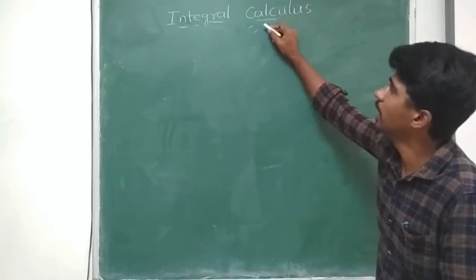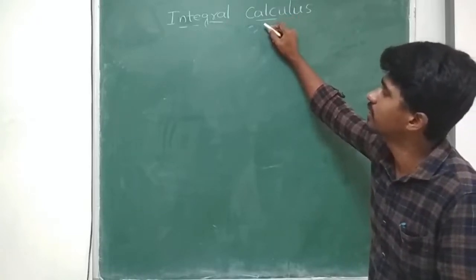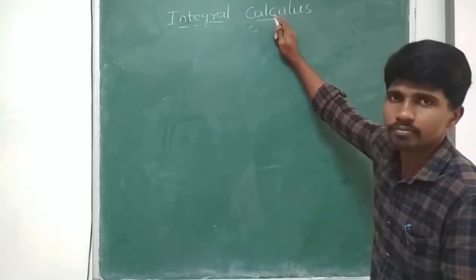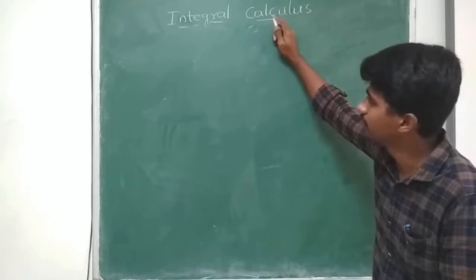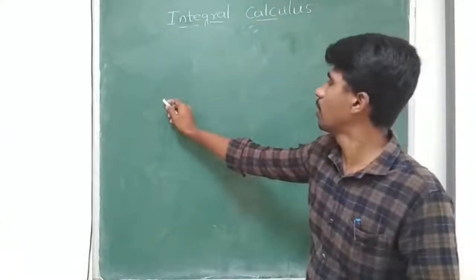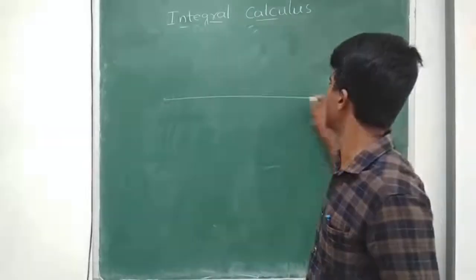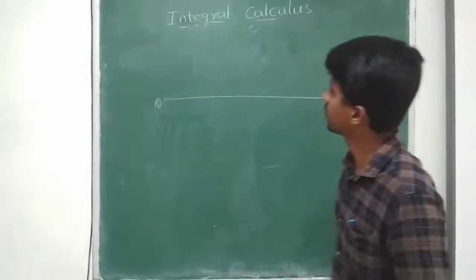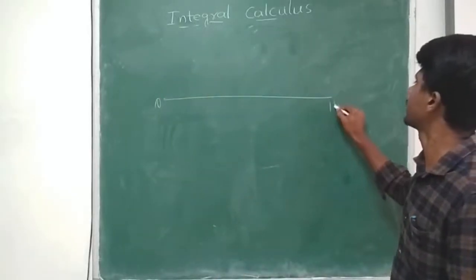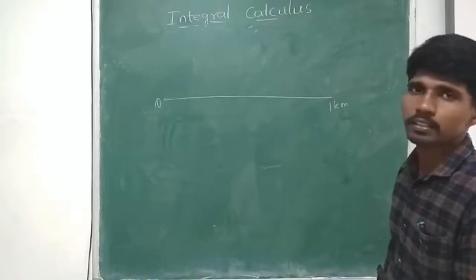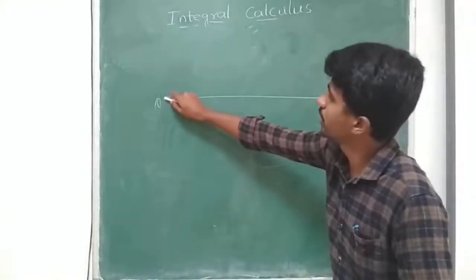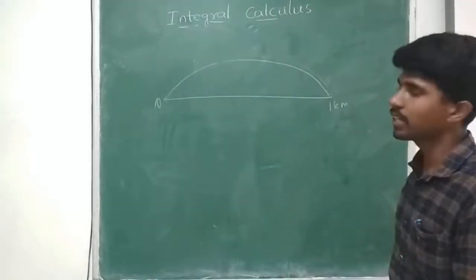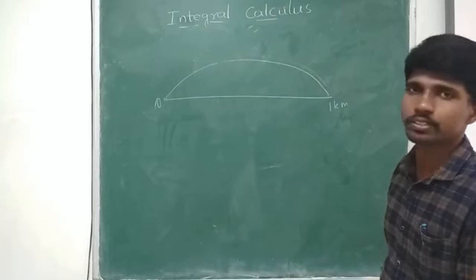So how do we use this particular calculus in science as well as in the construction and architecture field? See, if I want to construct a bridge, a bridge can be constructed over a river with this much width. So its width may start from 0 and end at 1 kilometer. If I say it is 1 kilometer, and I have a parabolic shape upon that, I want to construct this particular shape with the help of some iron, steel, sheets.